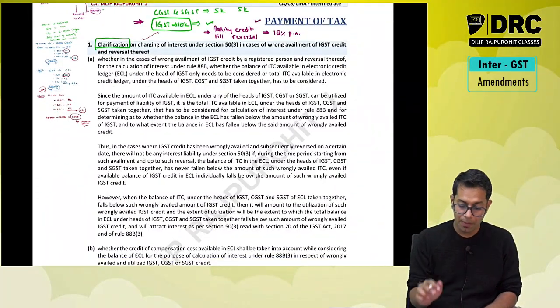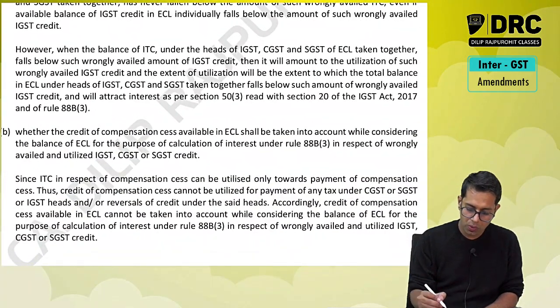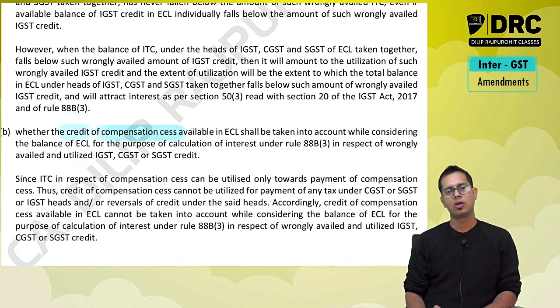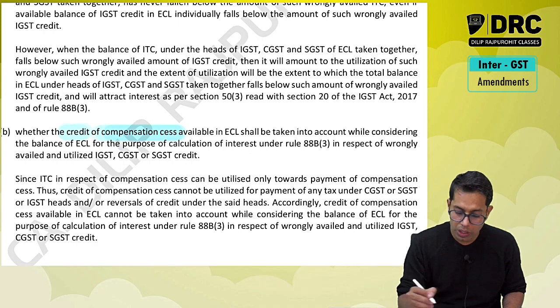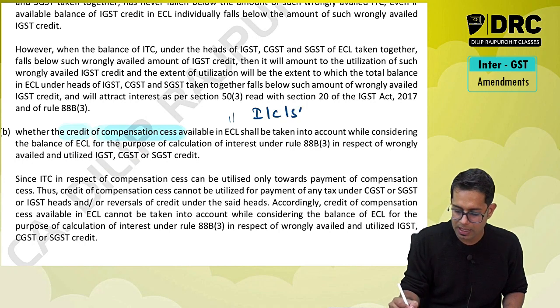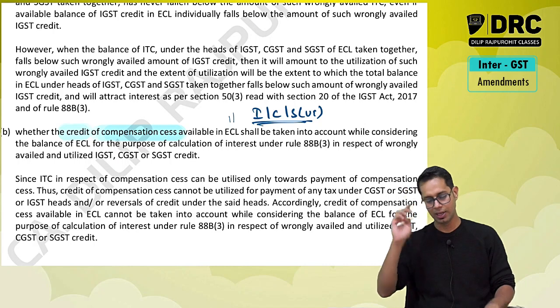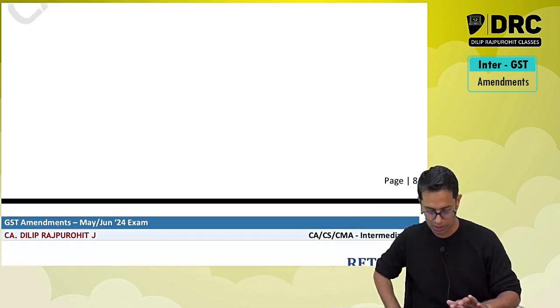And obviously when you are computing the total input tax credit, there is one more clarification given. Please do not include the credit of compensation cess. Credit of compensation cess should not be included. You should only include the tax credit which is IGST, CGST and SGST, and sometimes UTGST if it is a union territory. GST compensation cess credit should not be included in this total.